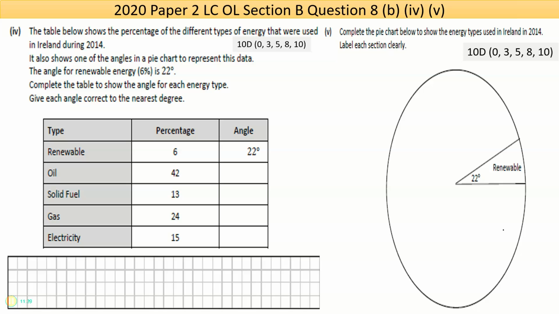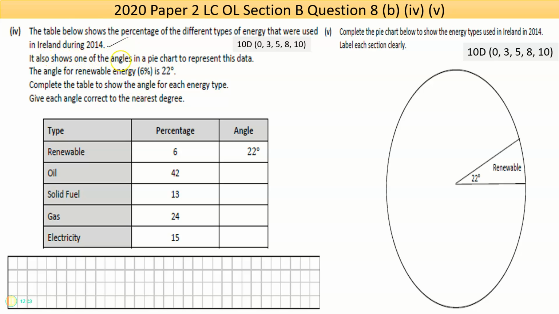Now the last part here is obviously a pie chart. Again, lots of words going on, and they do give you the different percentages of Ireland's energy usage in 2014, and they say all that. So the table below shows the percentage of the different types of energy that were used in Ireland during 2014. So stating what's happening.